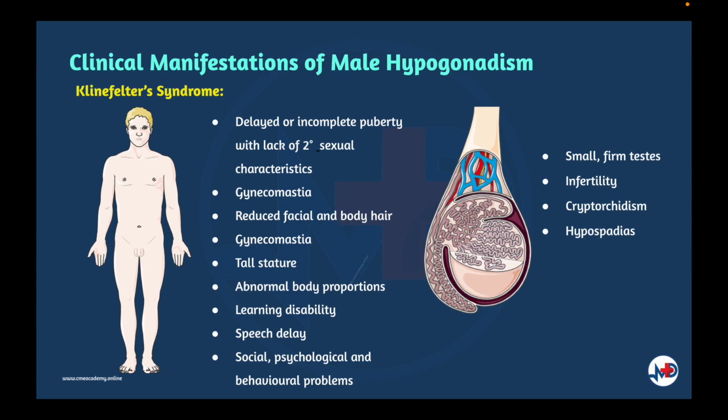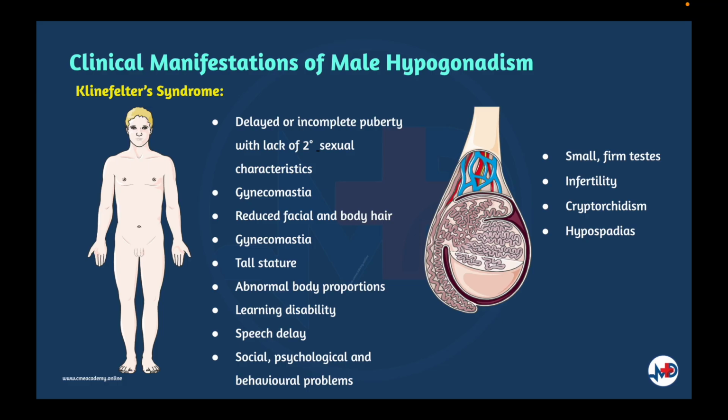Next, let's look at Klinefelter syndrome, which is the most common congenital cause of primary hypogonadism. The clinical features of Klinefelter syndrome include small, firm testes, delayed or incomplete puberty with lack of secondary sexual characteristics, resulting in sparse facial, body, or sexual hair, a high-pitched voice, and a body fat distribution resulting in a rounder, lower half of the body with more fat deposited in the hips, buttocks, and thighs instead of around the chest